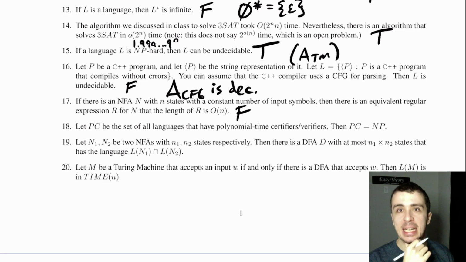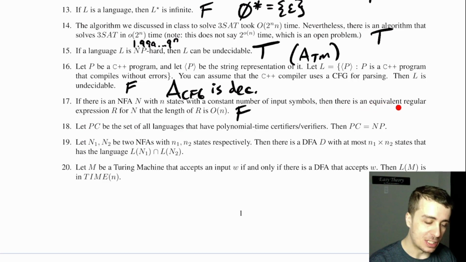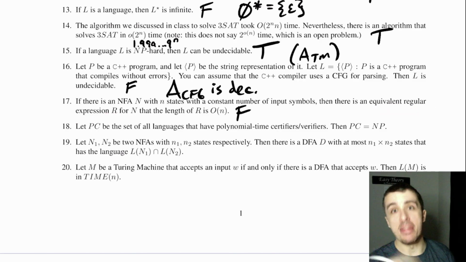And I'm not exactly sure about that. I think I should have phrased this as the regular expression you get from the GNFA method is O of n, and that is false.